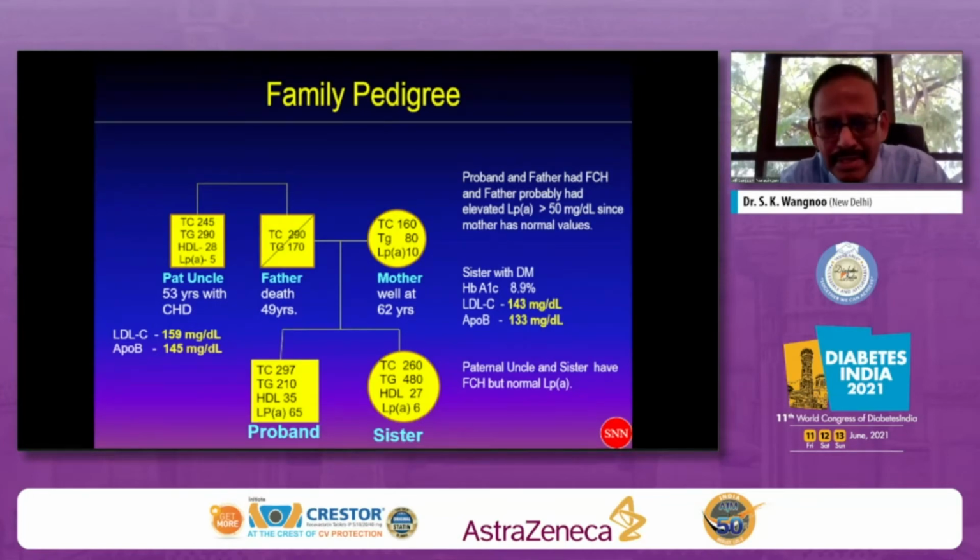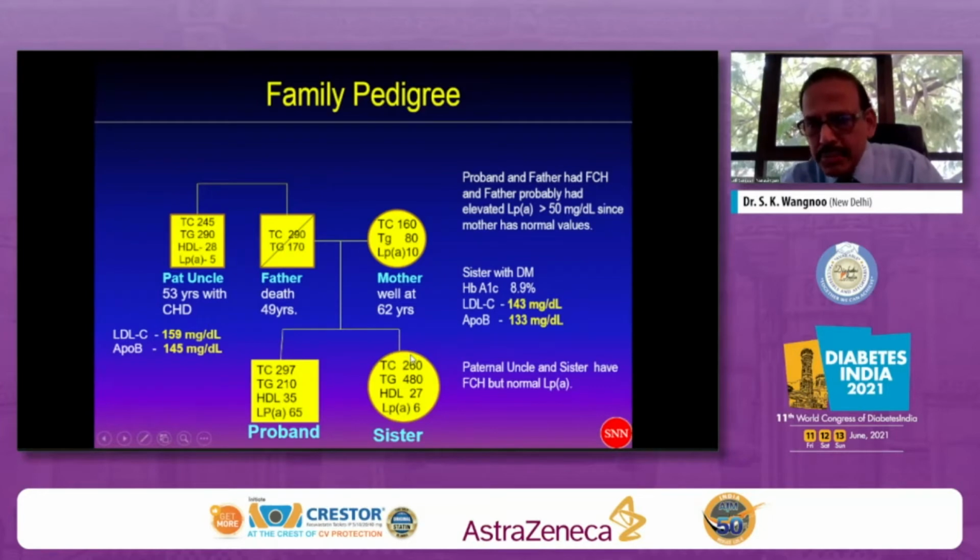Look at mother. Mother has got only diabetes. All other parameters here are normal. Look at the sister's problem. The sister has got uncontrolled diabetes. She has got high triglycerides, high cholesterol, low HDL, but the lipoprotein little a is low. Look at the paternal uncle. The paternal uncle, as I have already informed, has familial combined hyperlipidemia. So familial combined hyperlipidemia is seen in the paternal uncle, father, proband, and sister. All of them are having familial combined hyperlipidemia.